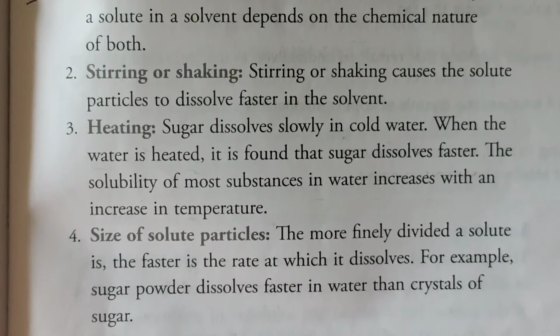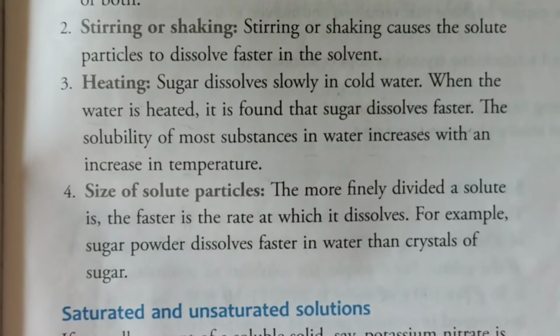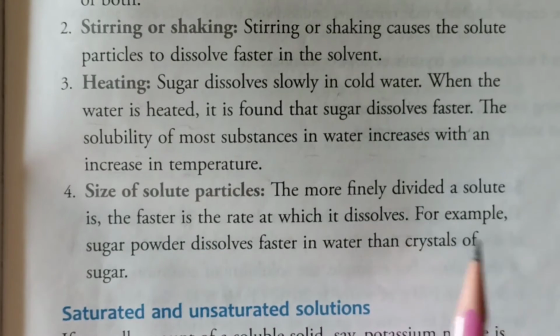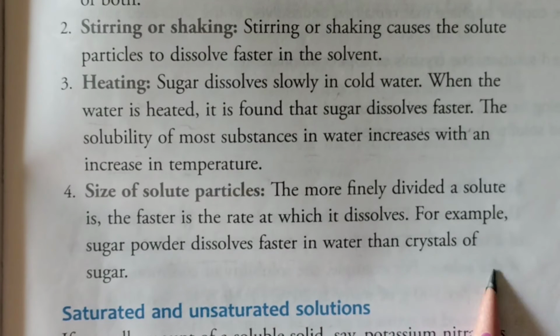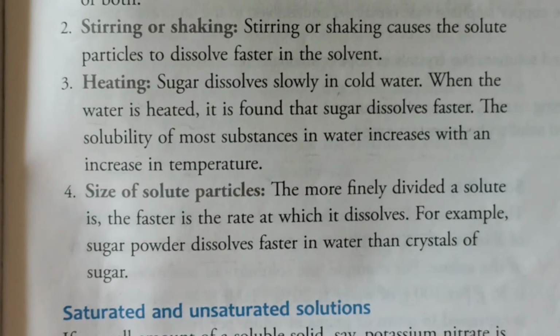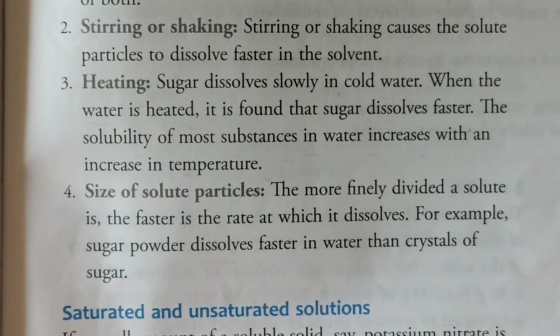Next is size of solute particle. The more finely divided a solute is, the faster the rate at which it dissolves. For example, sugar powder dissolves faster in water than crystals of sugar. So definitely fine particles dissolve faster. Okay, so these are the conditions affecting the formation of solution: nature of the solute and solvent, stirring and shaking, heating, size of solute particles.